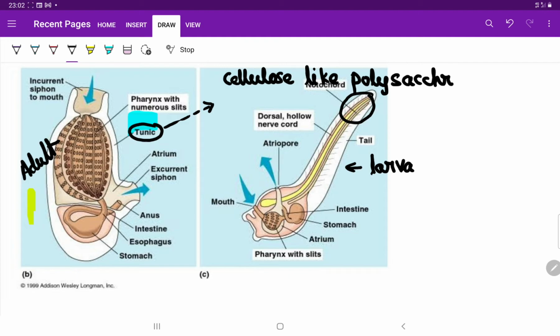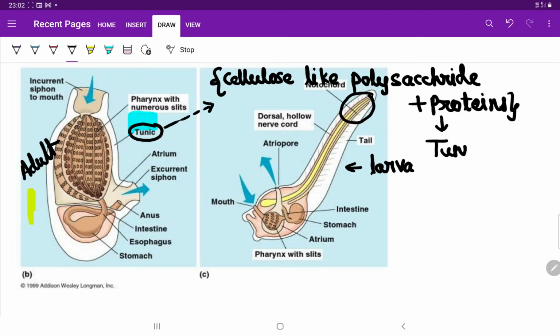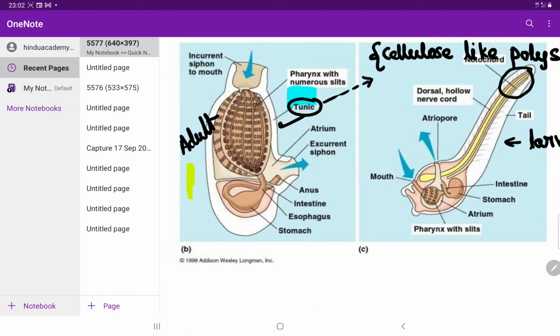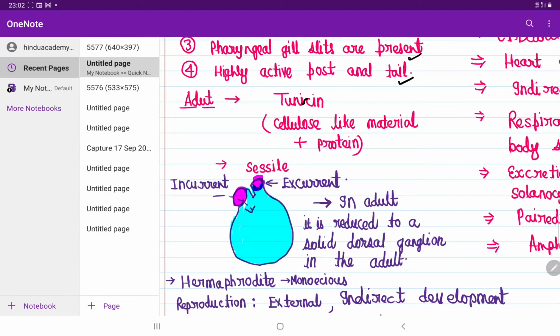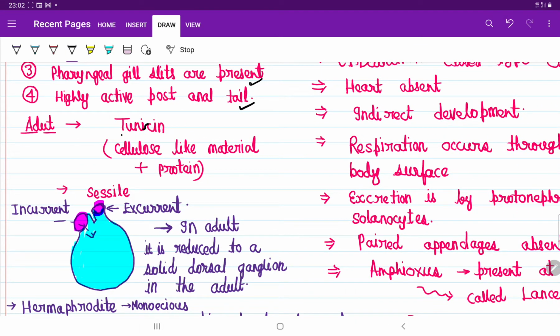Cellulose-like polysaccharide plus some proteins actually forms tunicin. So this tunicin forms the tunic here, right? And that's why we call them tunicates. I hope my point is clear to you. The tunicate body is formed by tunicin, and this tunicin is actually formed by cellulose-like material plus protein.